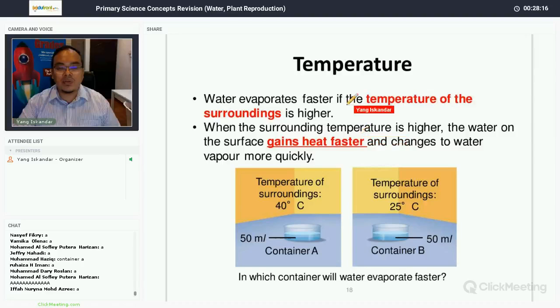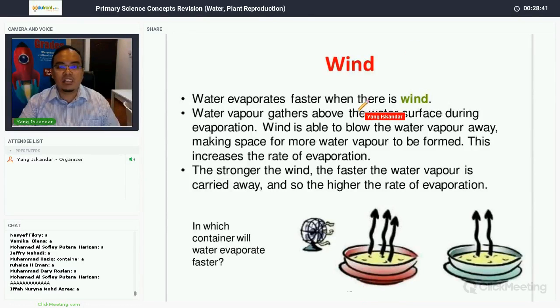Make sure that when you are explaining the concept of evaporation, you must include the concept of heat transfer, heat gain and heat loss. Evaporation, we're talking about heat gain. So you must mention that during evaporation, heat is gained. That's why there's a change of state. So next, presence of wind.